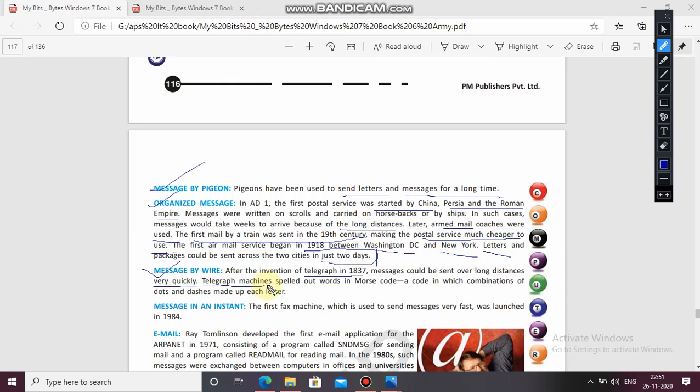Remember this code. It is a code of what? A code in which combinations of dots and dashes made up each letter.